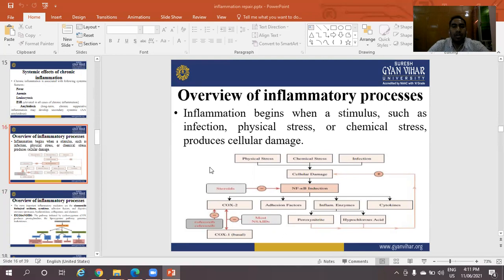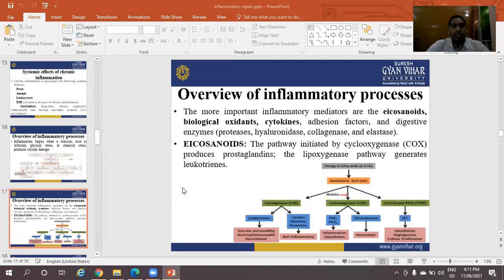The more important inflammatory mediators are the eicosanoids, biological oxidants, cytokines, adhesion factors, and digestive enzymes like protease, hyaluronidase, collagenase, and elastase. These mediators are important in the inflammatory process.